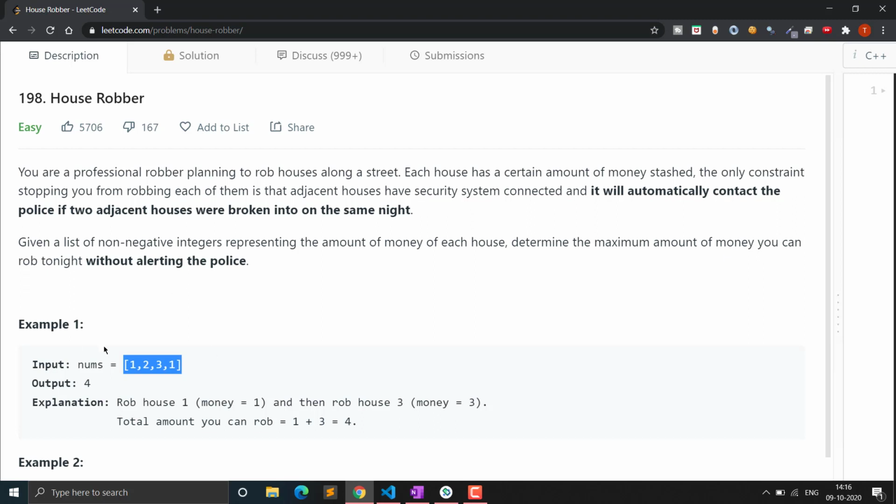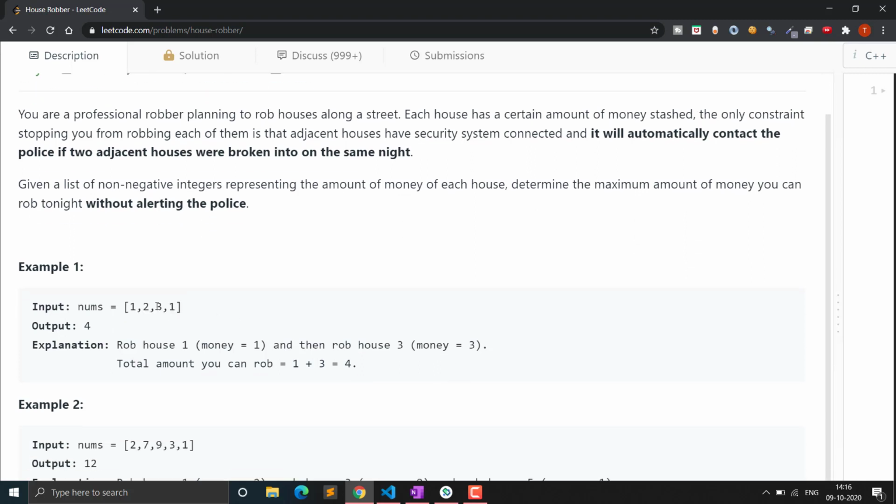Given a list of non-negative integers representing the amount of money of each house, determine the maximum amount of money you can rob without alerting the police. You would think that we can rob all the houses and get the most profit, but that is not the case, because all the adjacent houses are connected and will automatically contact the police if two adjacent houses are broken into.